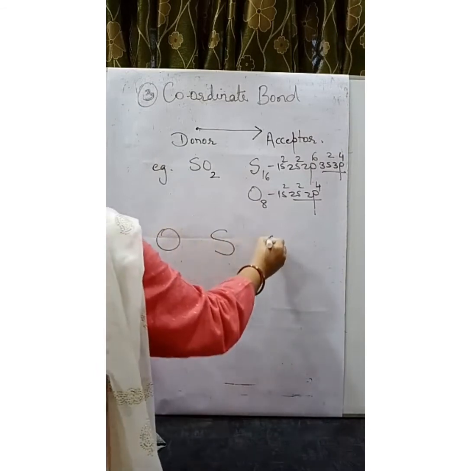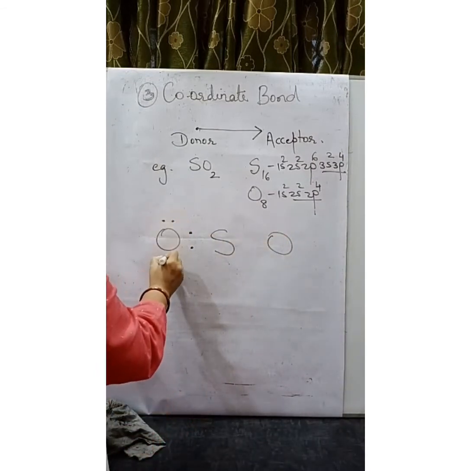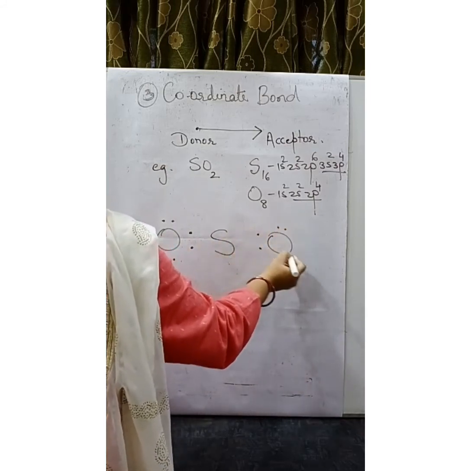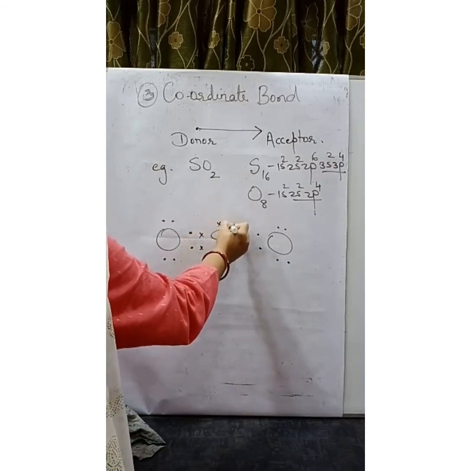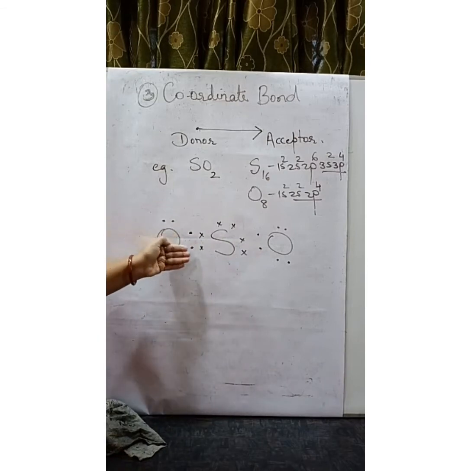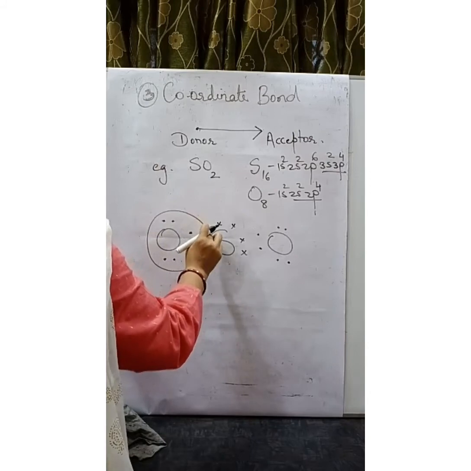Sulfur and both the oxygens: oxygen is having 6 valence electrons, sulfur is having 6. Now this oxygen wants 2 electrons, so it takes from sulfur and becomes stable.